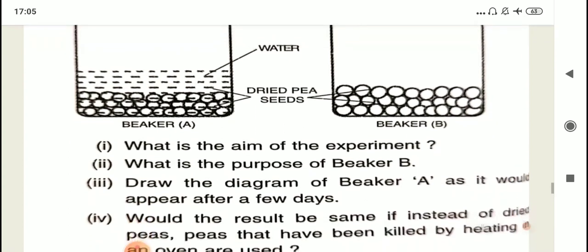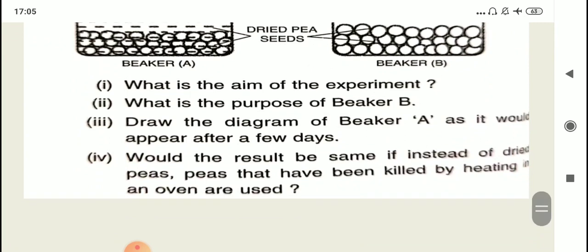So you have to tell what the aim of the experiment is, why beaker B is there, what the purpose of having beaker B is, and what will happen to the pea seeds in beaker A after a few days. That you have to write, draw and tell. And if, in place of dried pea seeds, killed seeds are used, then what would have happened? That you have to write.